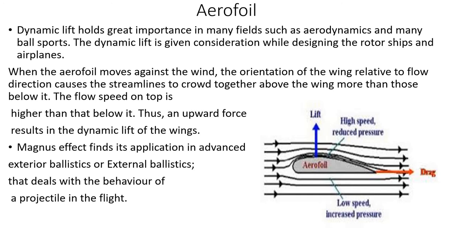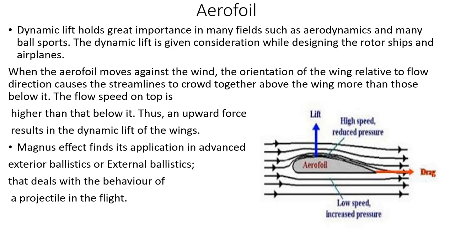The orientation of the wing relative to the flow direction causes the streamlines to crowd together above the wing more than below. When the streamlines come together, high speed will be there. So automatically we can say that above, high speed will be there, because of which pressure will be less, and below the aerofoil speed will be low and pressure will be increased.